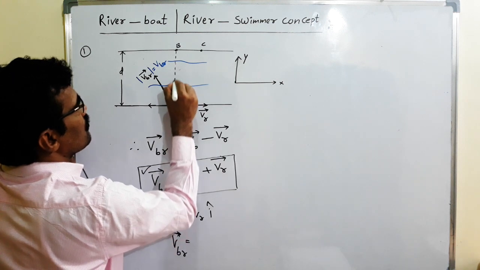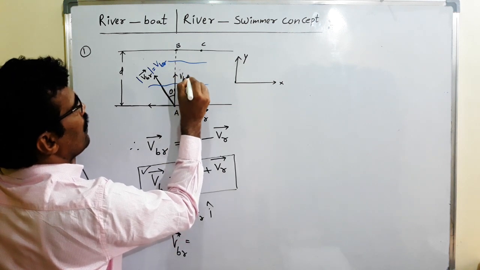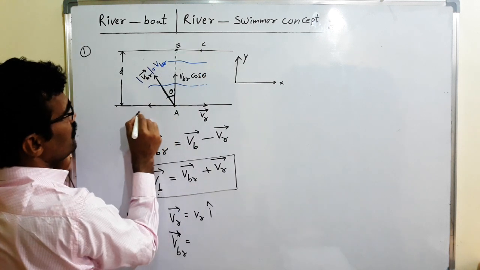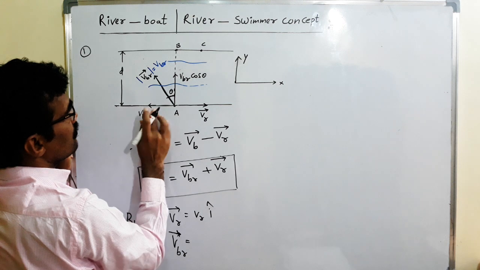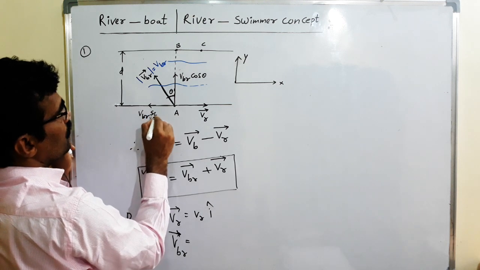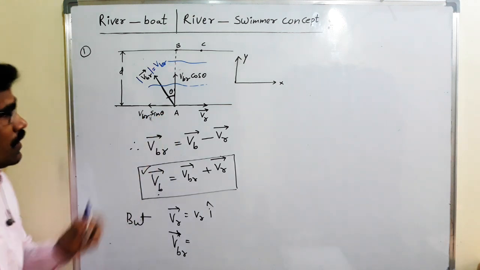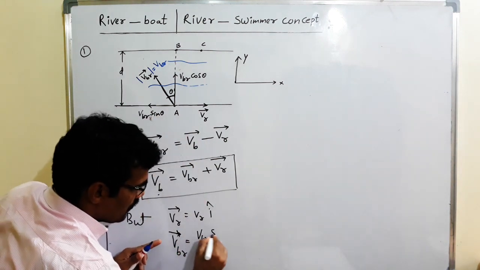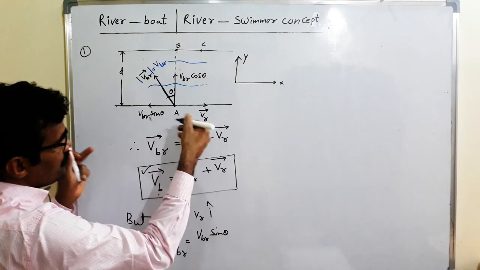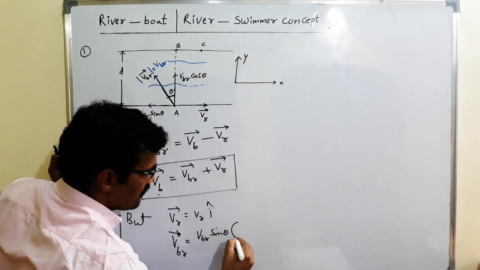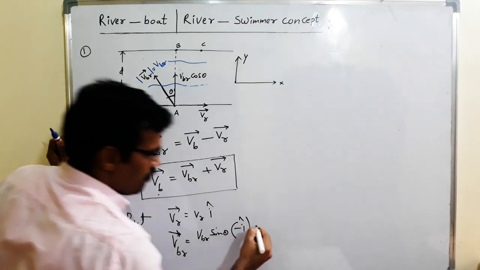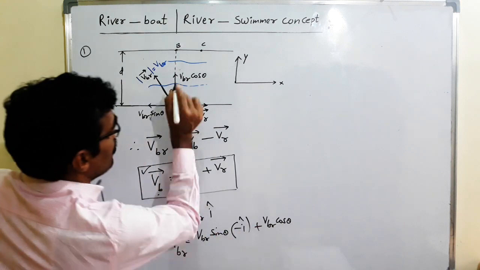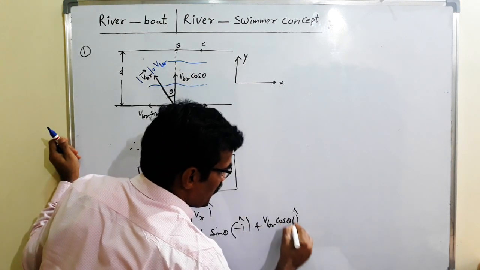So this is VBR cos theta, and this side VBR sin theta. Students, VBR sin theta is along the negative x-axis, minus I cap, plus VBR cos theta along the y direction, j cap.